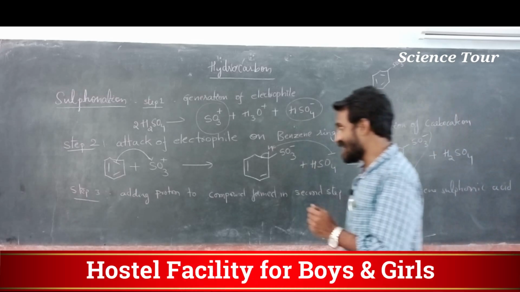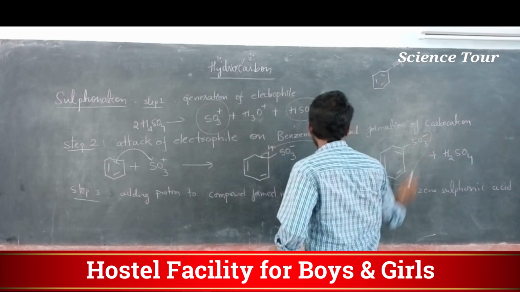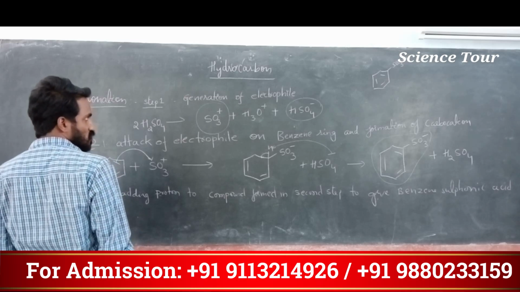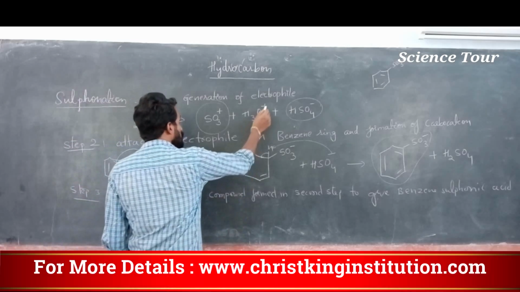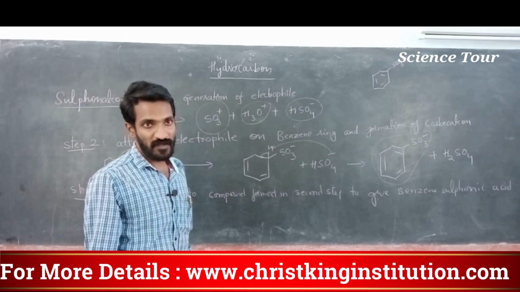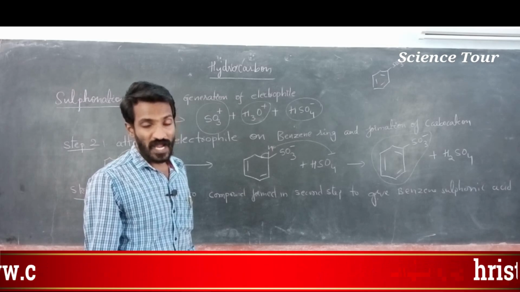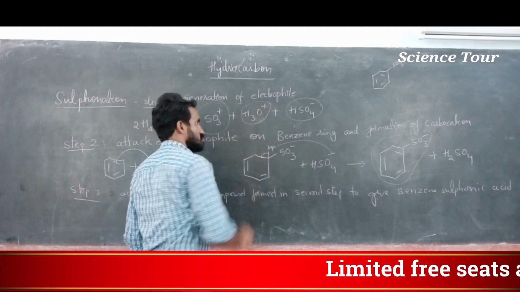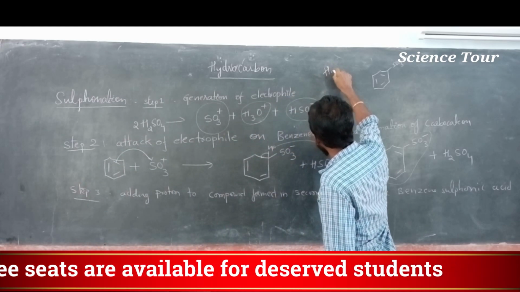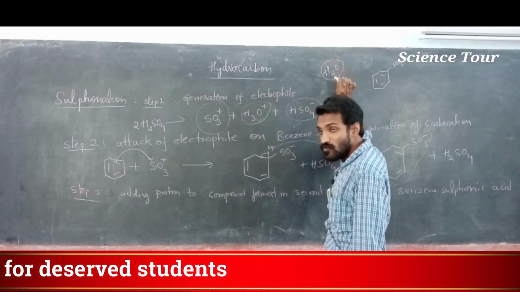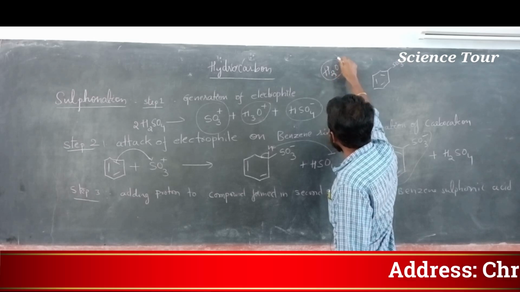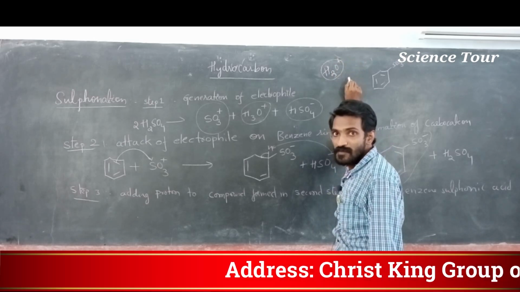Okay, it is highly unstable. Why? Here negative charge is present. From where can we add H? Whether water is there to add H? No. Here we have one molecule, having hydronium ion. Its name is hydronium ion. Hydronium ion has plus charge, that means it is not stable. If it is H2O, then it is water, then it is stable. If we add one more H, then it becomes H3O plus, and this is not stable.